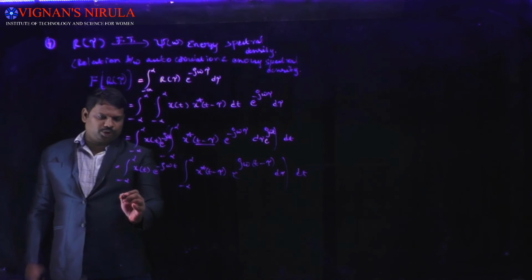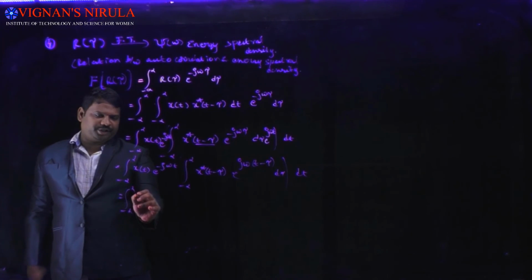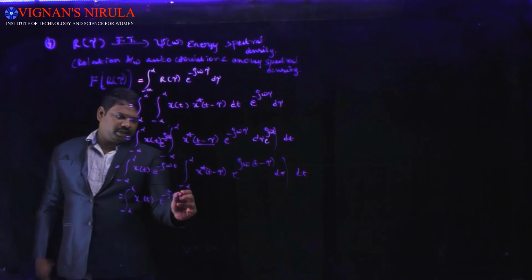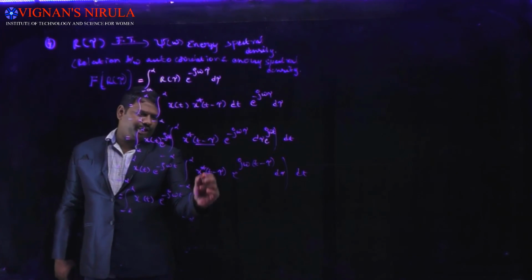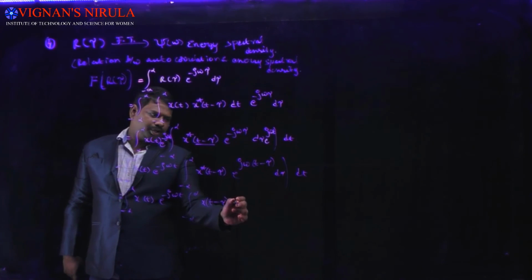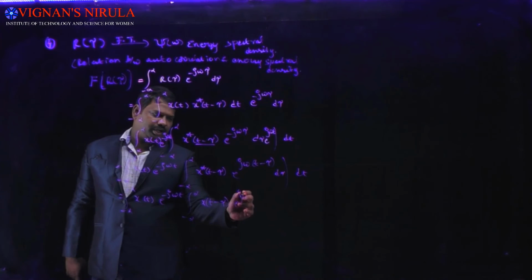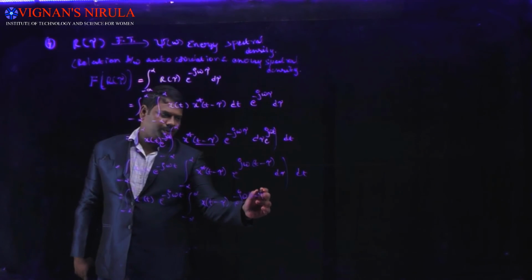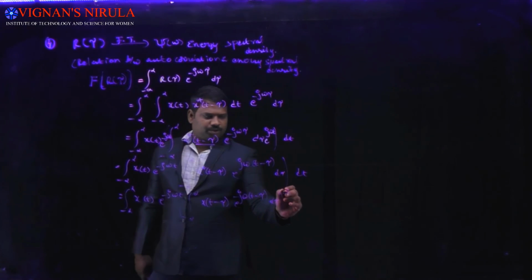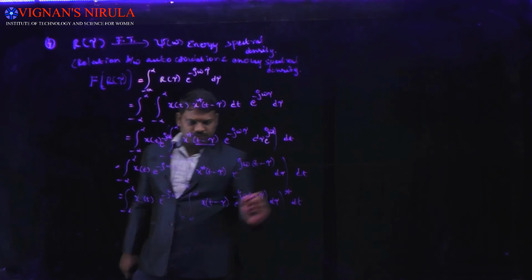Then take the complex conjugate of the entire inner integration, that is x of t minus tau e power minus j omega of t minus tau d tau, whole complex conjugate, dt.